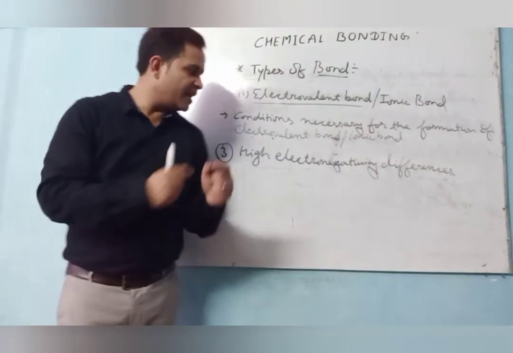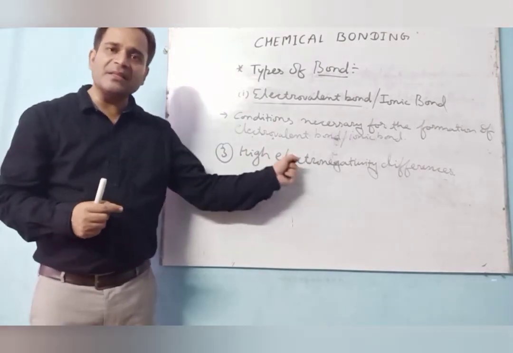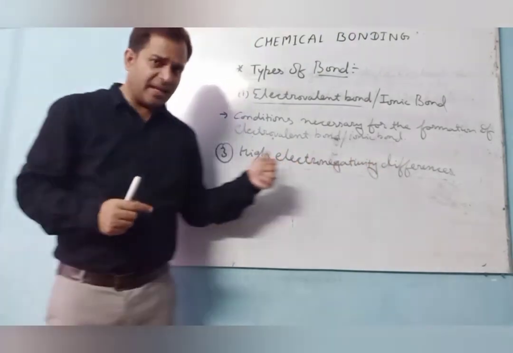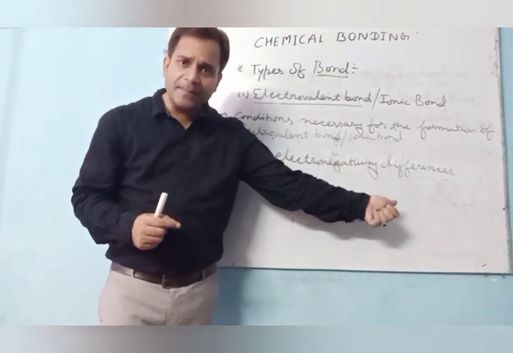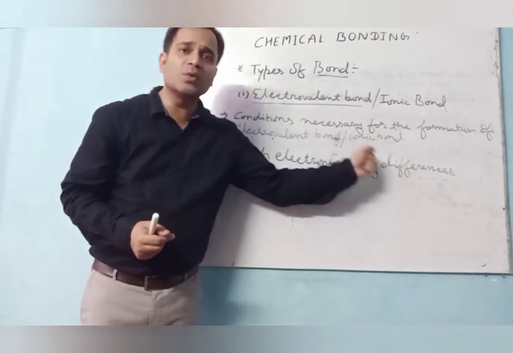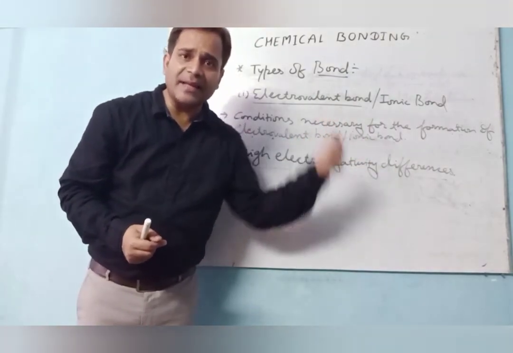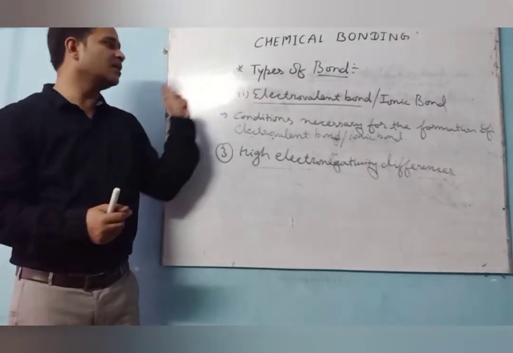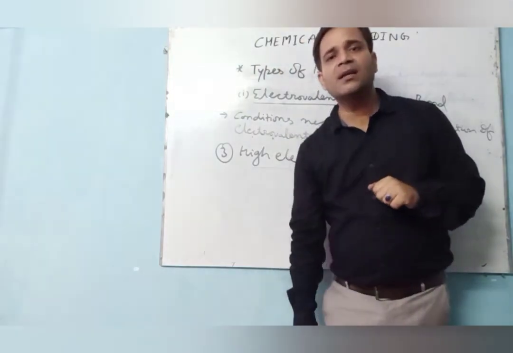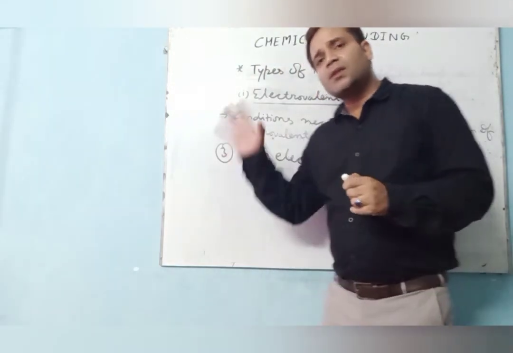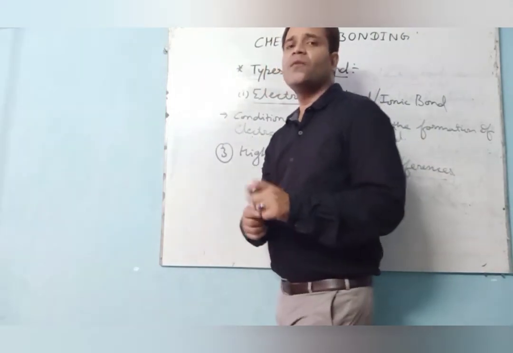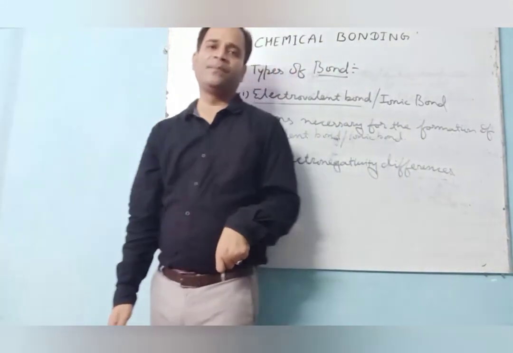So whenever I am saying the difference between the alkali metal and the halogen family, their electronegativity difference is high. As we move from left to right, the electronegativity difference goes high, and in that condition it always forms a bond. What type of bond? Electrovalent bond, or you say the ionic bond. So these all are the conditions which are very necessary for the formation of ionic bond.